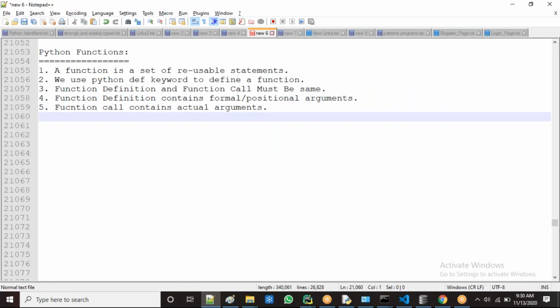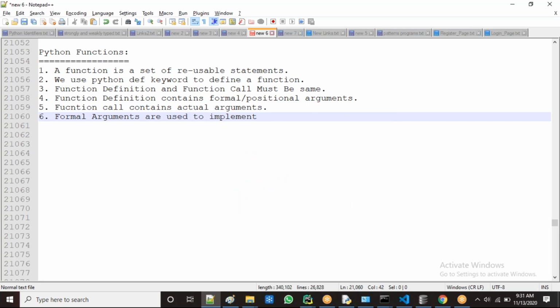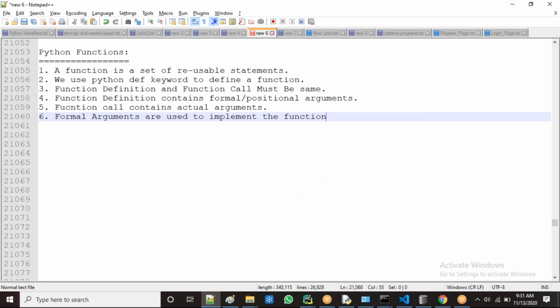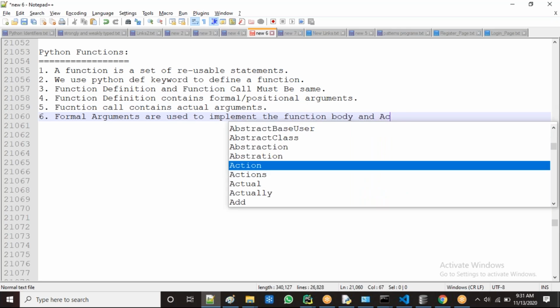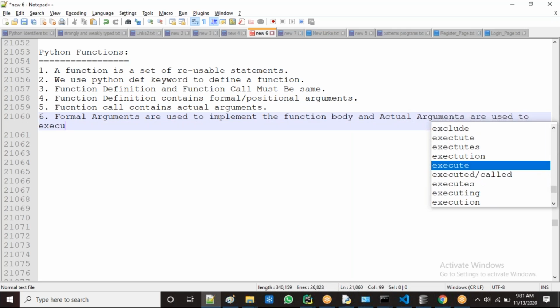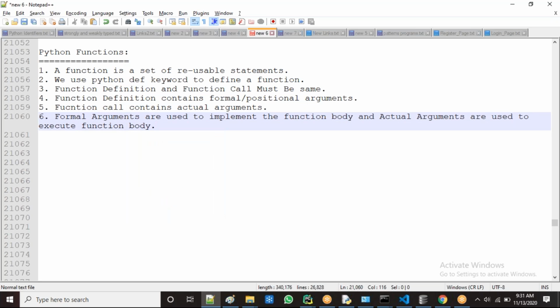Now, guys, observe here. Sixth one: formal arguments are used to implement the function body, and actual arguments are used to execute the function body. See, guys, implementing the function body and executing the function body.